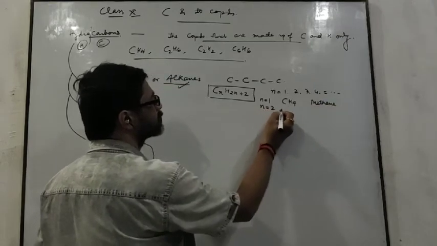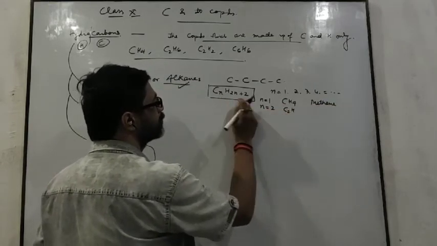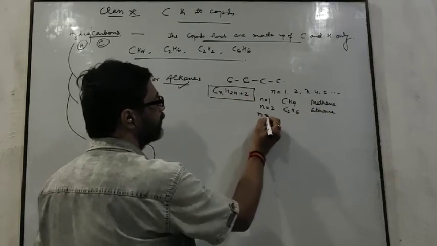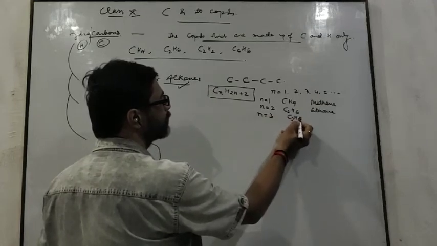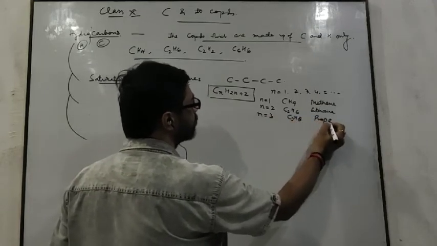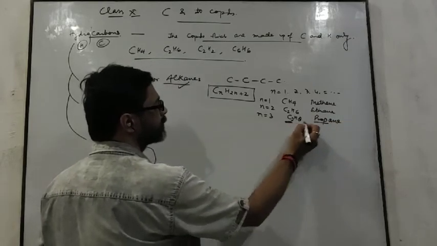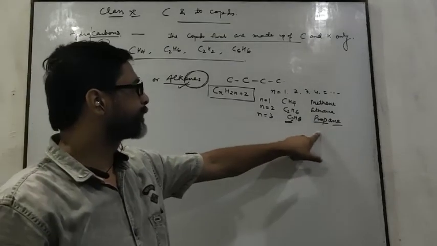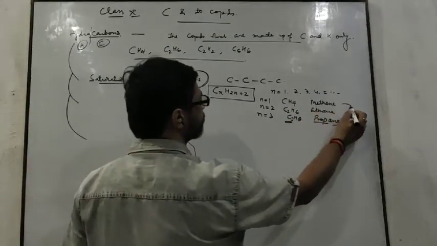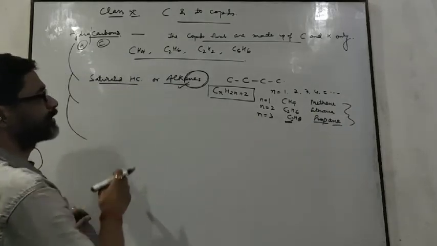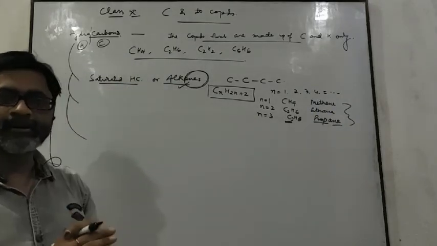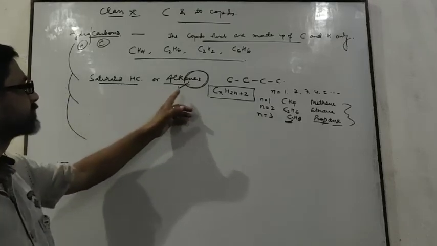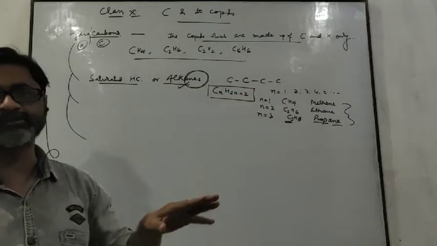If we put n equals 2, then the formula becomes C2H6, since 2×2+2 becomes 6, and its name will be ethane. n equals 3, then the formula becomes C3H8 and its name will be propane. Prop for 3 carbon atoms and ane for the alkane series. These are the various types of alkanes, or saturated hydrocarbons. If anybody asks what saturated hydrocarbons are, you tell them that those hydrocarbons in which a single bond is present between all the carbon atoms.